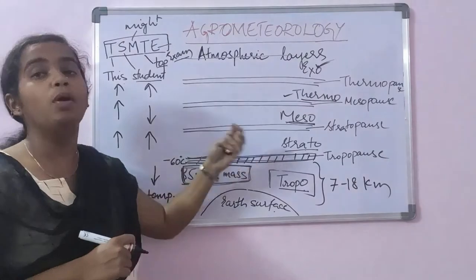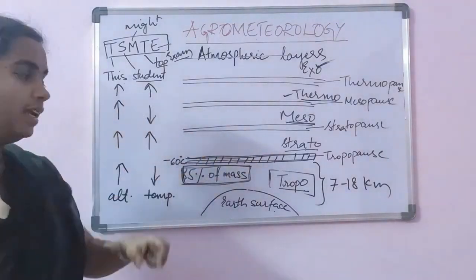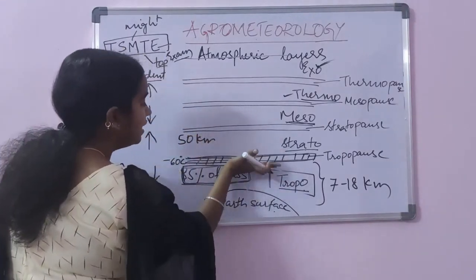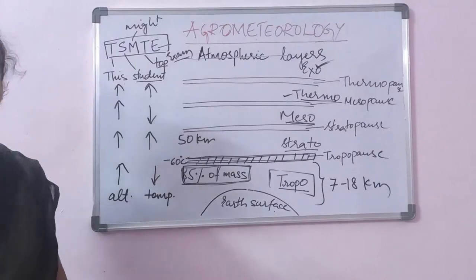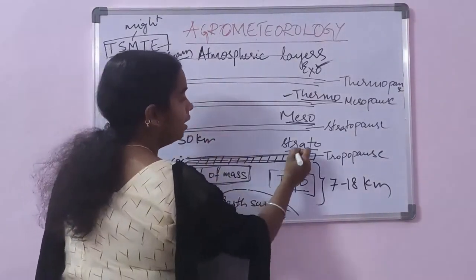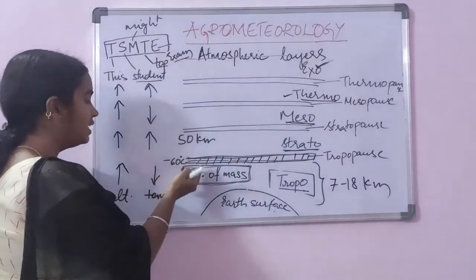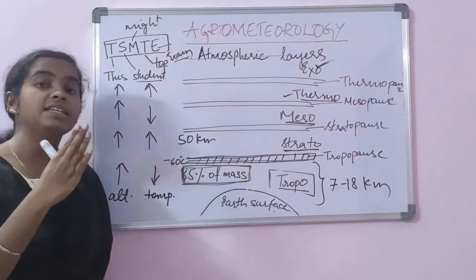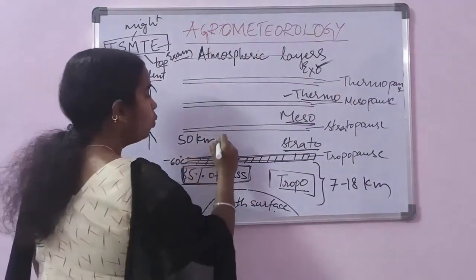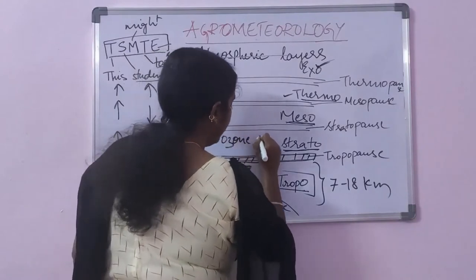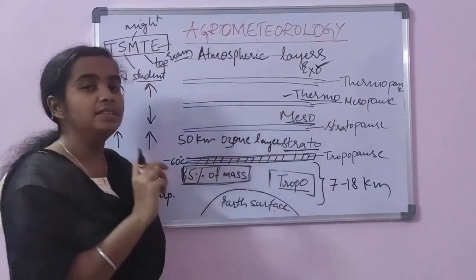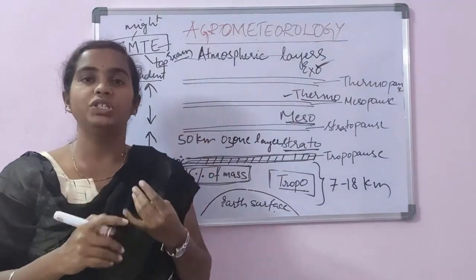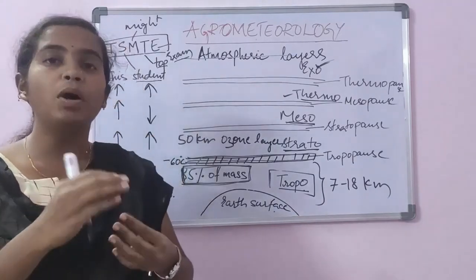Now, let us study stratosphere. Since this is the second layer, it extends up to 50 kilometers of height. And one important characteristic of stratosphere, as I have already told you, is that there is increase in the temperature as there is increase in the altitude. Also one important thing is ozone layer. Ozone layer is present in this stratosphere. Ozone layer protects the earth from the harmful UV radiation. About UV radiation, I will discuss later.